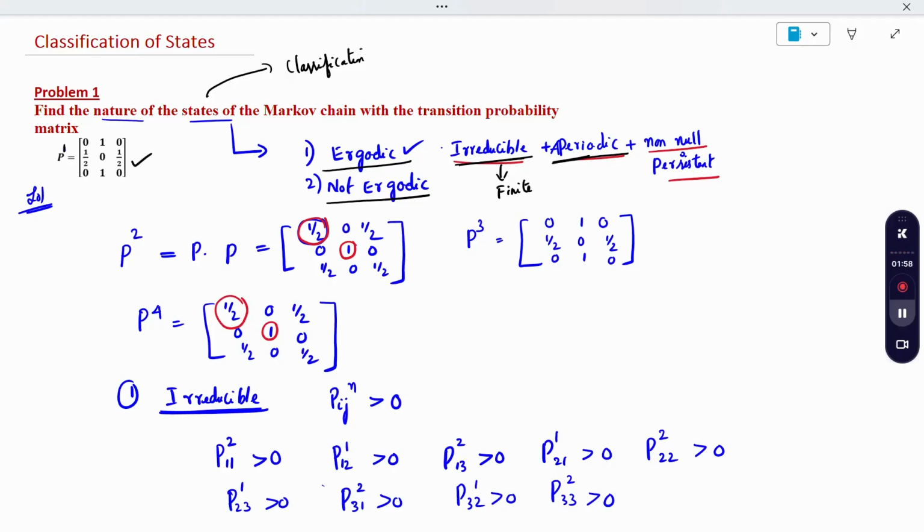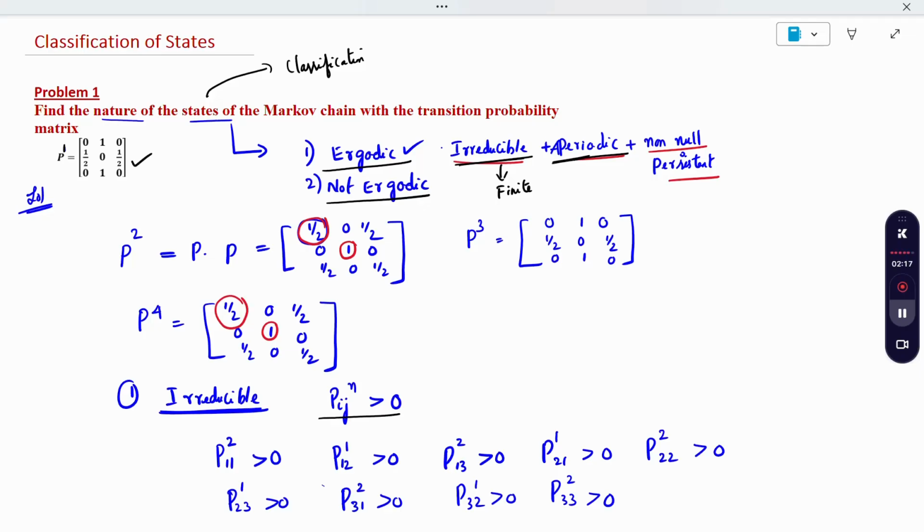After the calculation, the definition of irreducible is that every state communicates with every other state. If I just tell you like that, you can't understand. What it means is Pij power n is greater than 0.